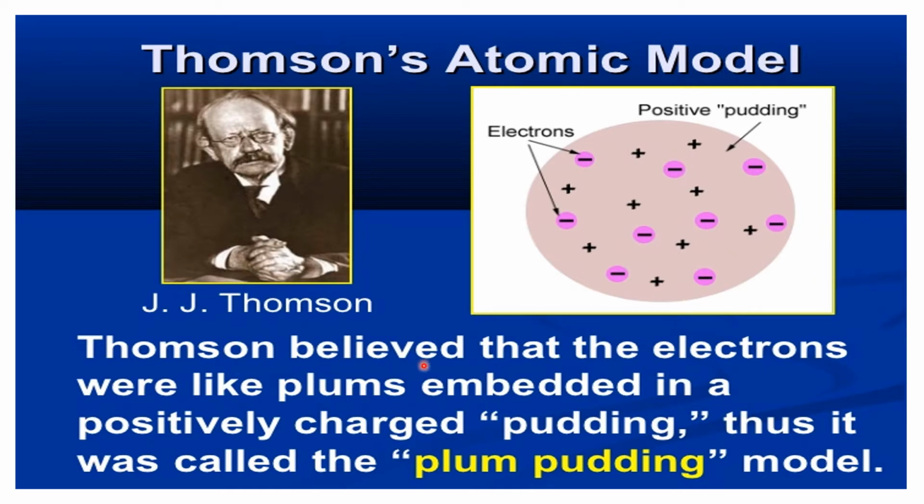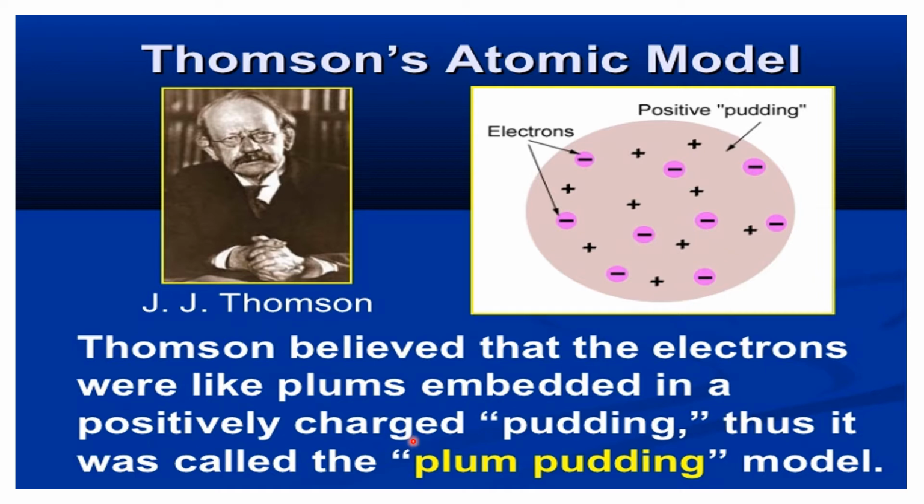Thomson believed that the electrons were like plums embedded in a positively charged pudding, thus it was called the plum pudding model. So here he believed that electrons were present in an atom like plums embedded in a pudding. The same way, electrons were also embedded in an atom.